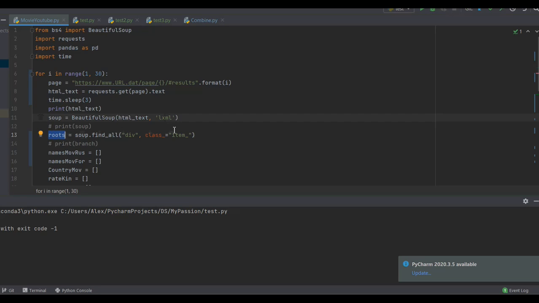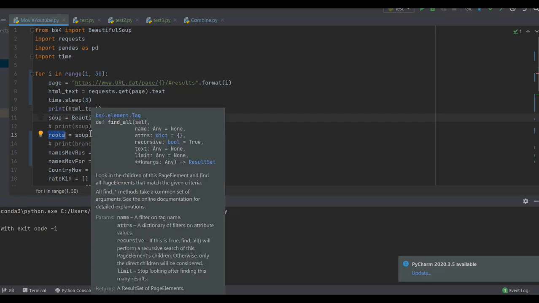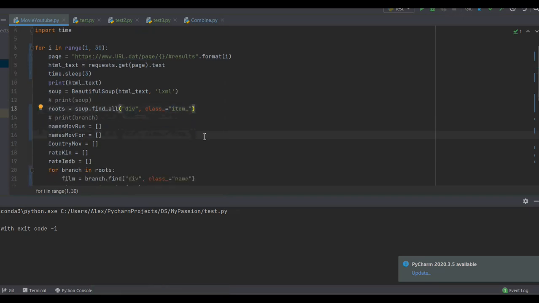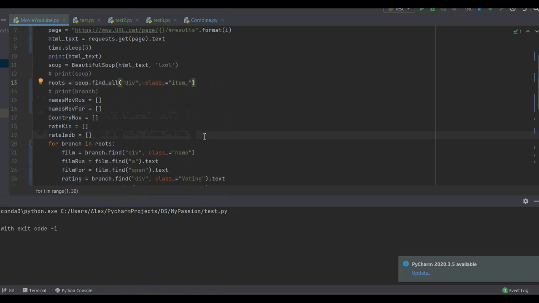That's it. Now that Beautiful Soup has processed the page with the code, we can make a list with our roots. To do this, we create a variable title, and in our soup we use find_all to find all our blocks with roots. So now when all our roots are in the list, let's start taking information from our branches from each root.